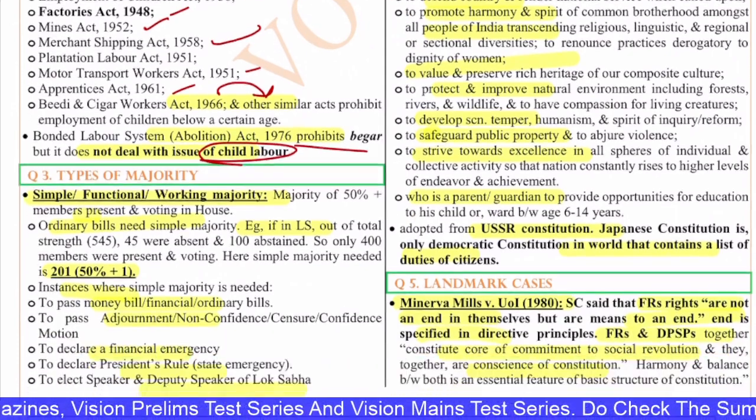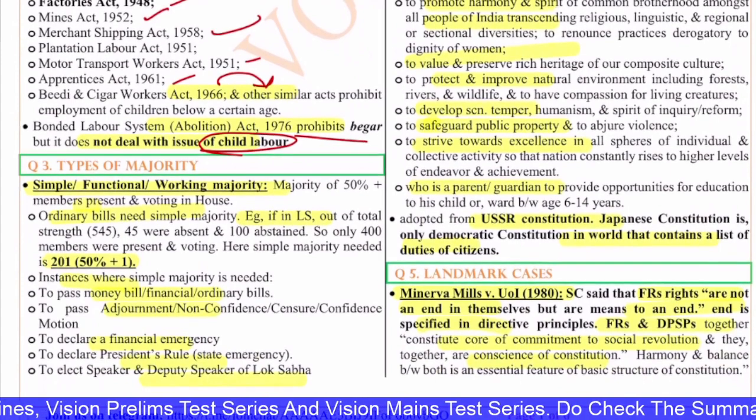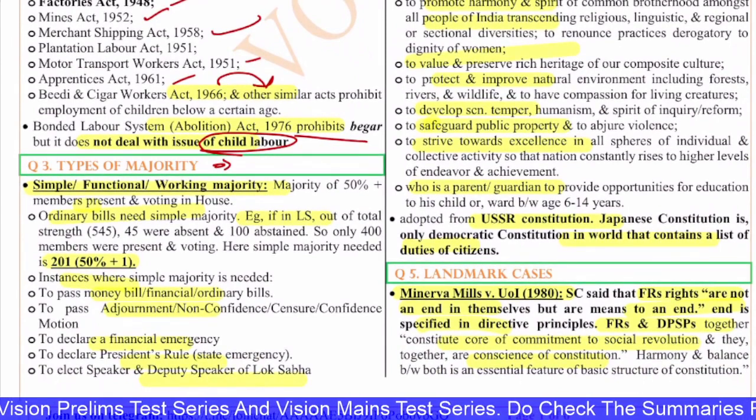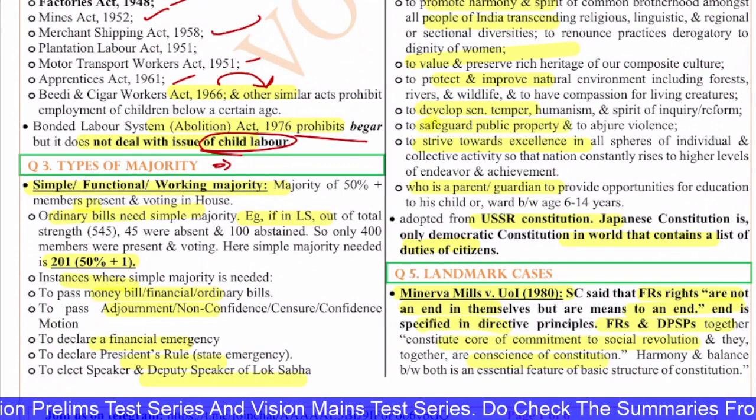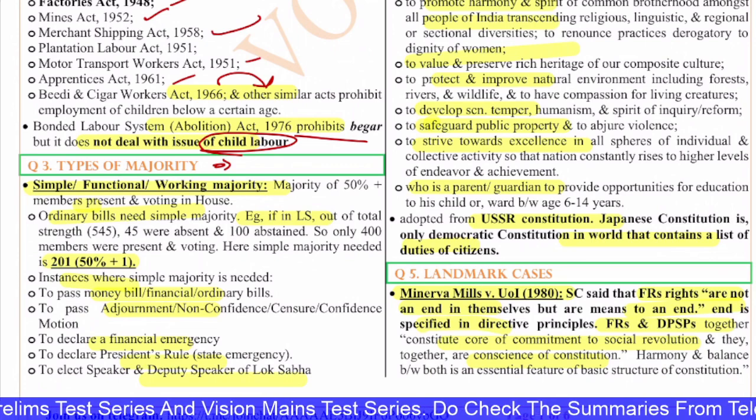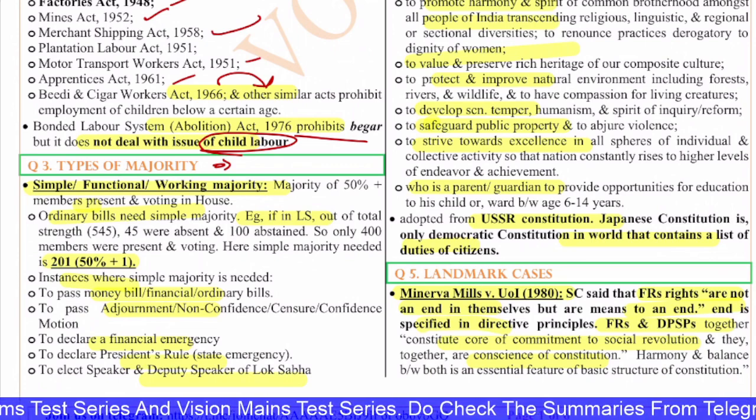Now let's move on to the next question. The third question is on the types of majority. There are various types of majority which have to be proved in the parliament for passing certain bills. So there are different types of majority. If you see, first is simple majority. Simple majority, as the name suggests, is 50%.